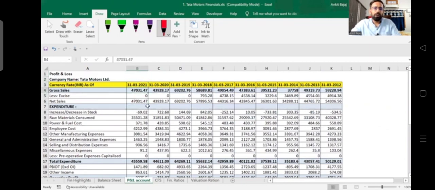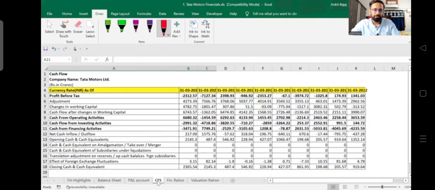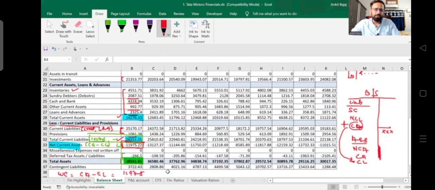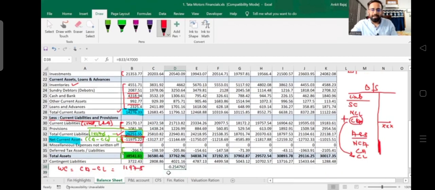The sales of the company is 40,031 crore rupees; we can take 47,000 only. So it is 11,975 divided by 47,000, which gives minus 0.254792, right? You can take it in percentage also.